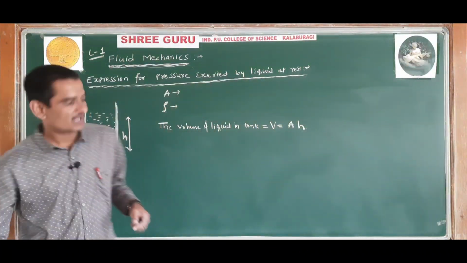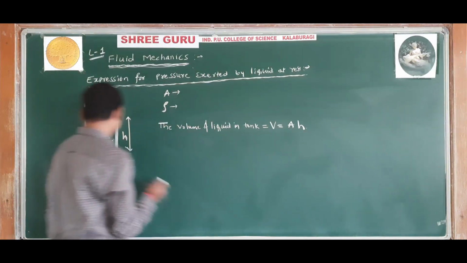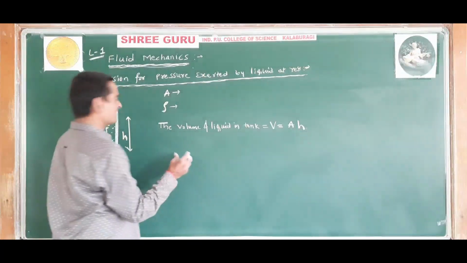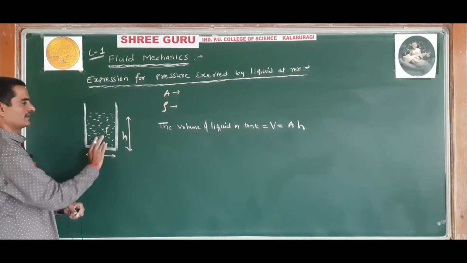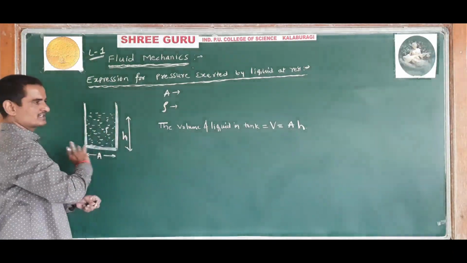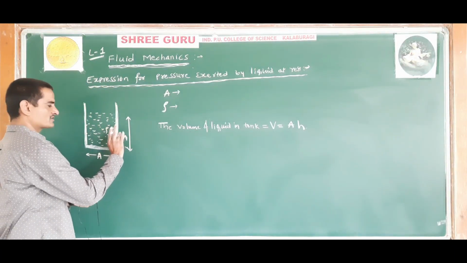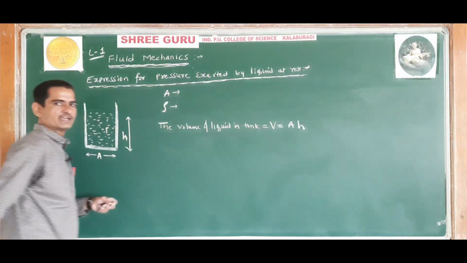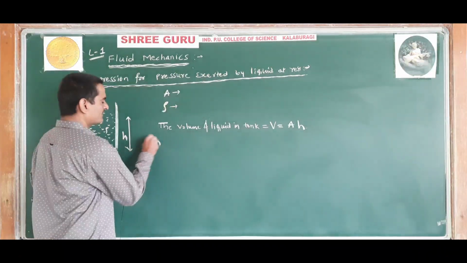The volume of liquid in the tank: V is equal to A into h. A is the cross-sectional area of the tank, the liquid is completely filled in this cross-sectional area, and only up to a height h. If the liquid is filled up to a different height, then the value of h will be different.